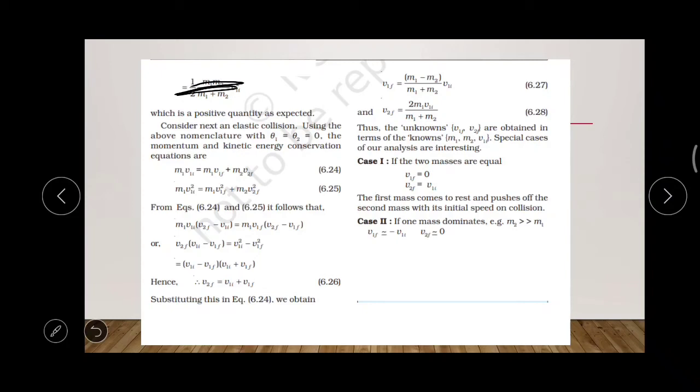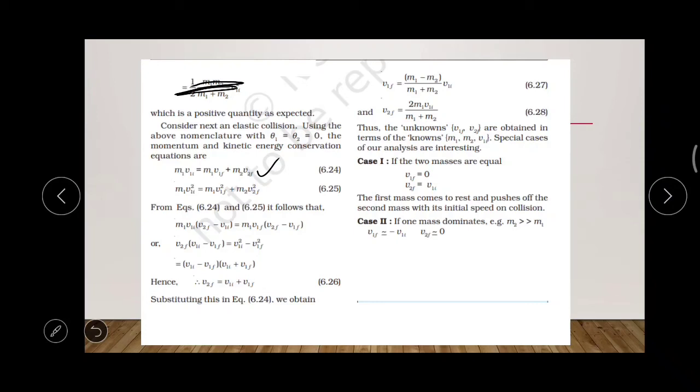Here also the mass m2 is initially considered to be at rest. So applying the conservation of momentum, m1 v1i is equal to m1 v1f plus m2 v2f, where m1 is the mass of the first body, v1i is the initial velocity of the first body, m1 v1f is the mass of the first body into its final velocity, plus m2 v2f, the mass of the second body into its final velocity.